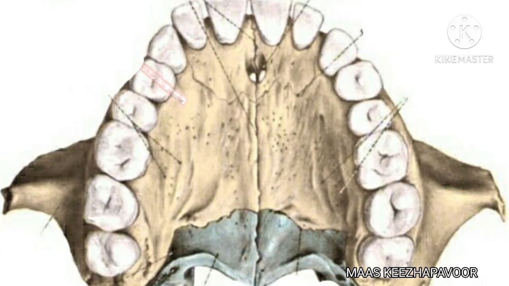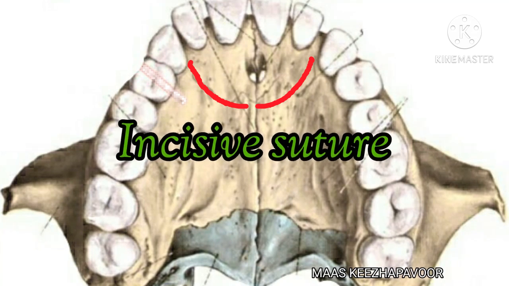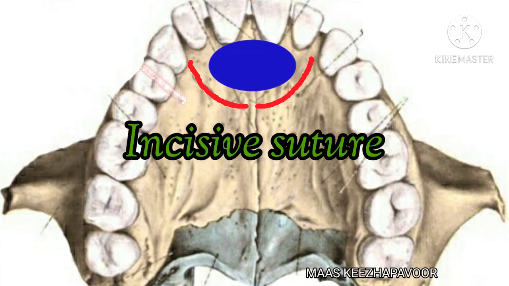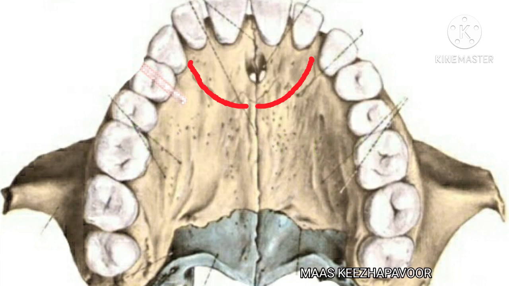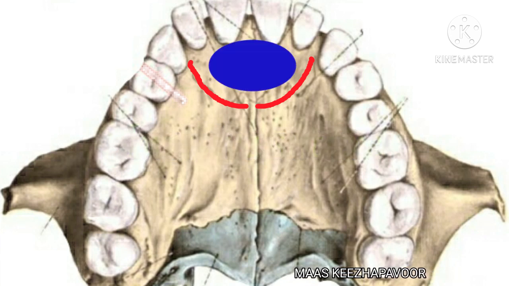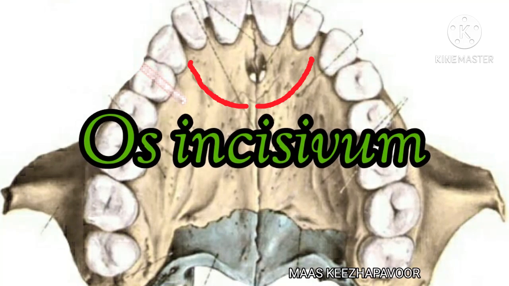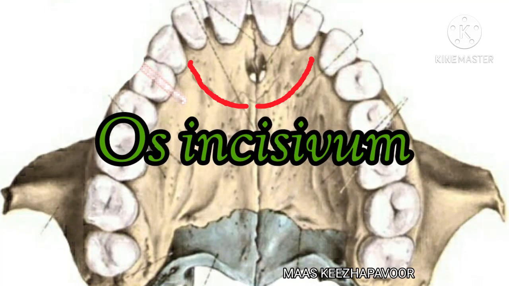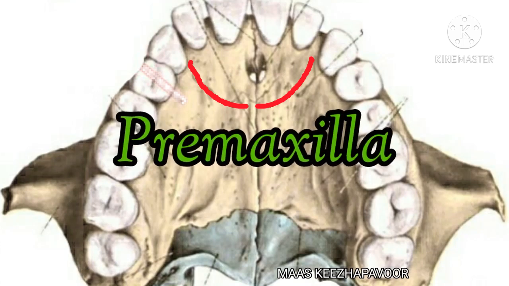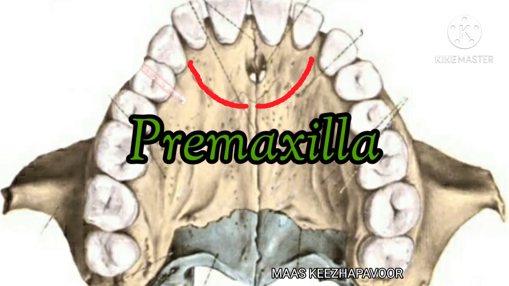Sometimes a suture may pass forward and laterally from the incisive fossa to the interval between the canine and lateral incisor. This suture is called as incisive suture. The small piece of bone in front of the incisive suture is called os incisivum. This is believed to be the premaxilla, which exists as a separate bone in most of the lower forms.